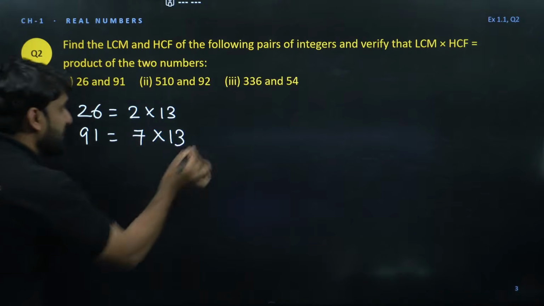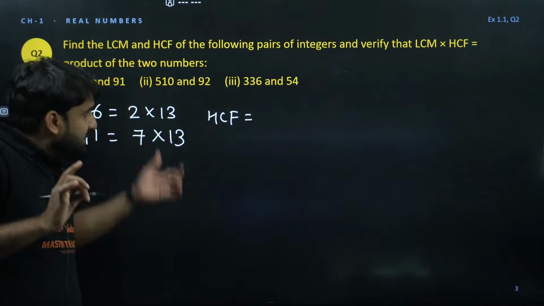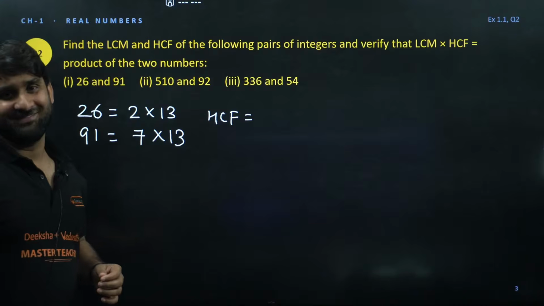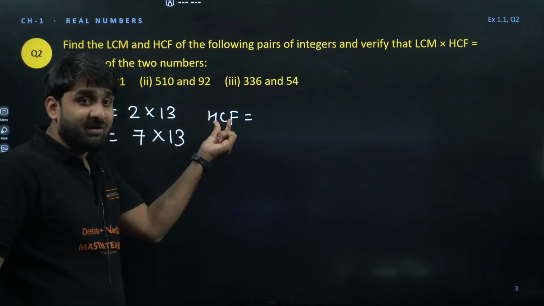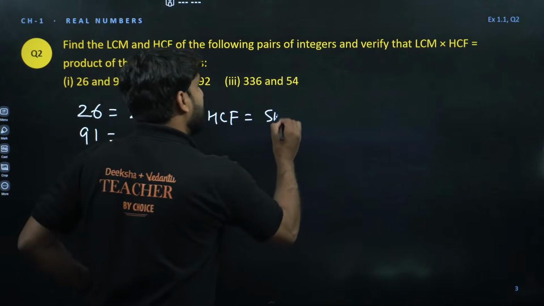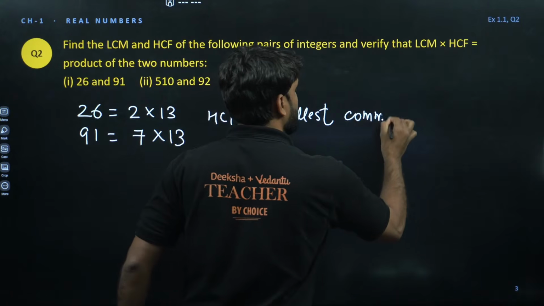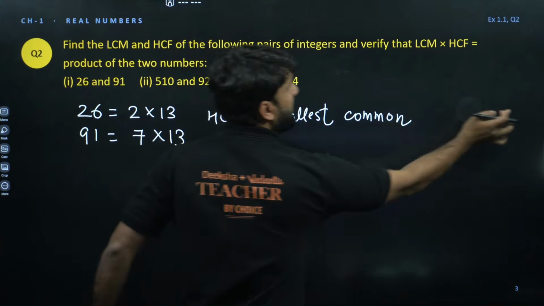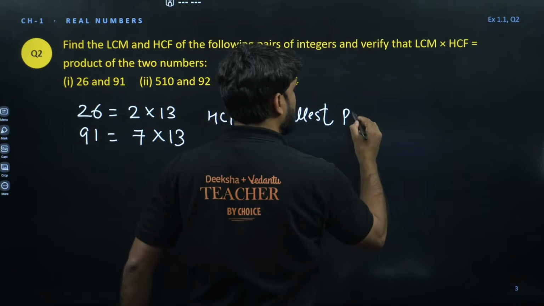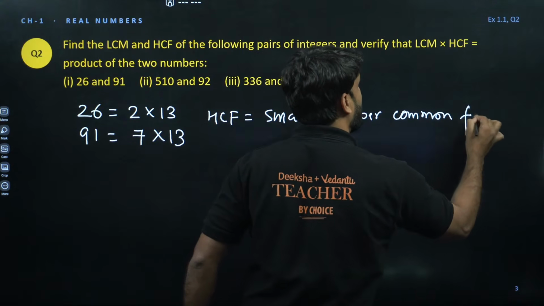Now, listen, for HCF, always take the common value which has the smallest power. This is the highest common factor, but when we calculate the highest common factor, always take the smallest power common factor.